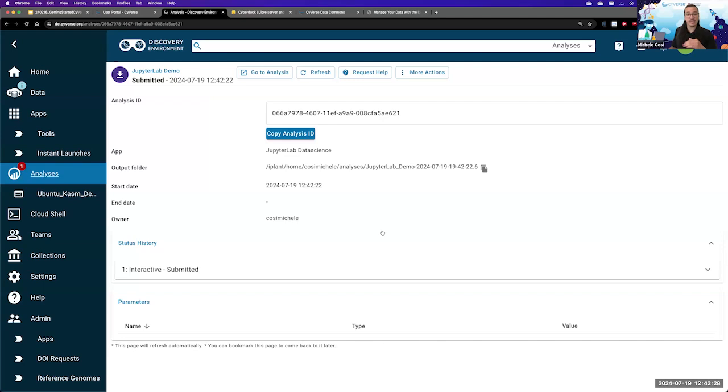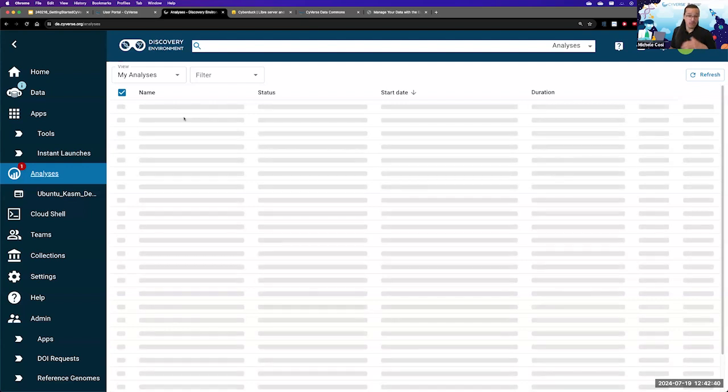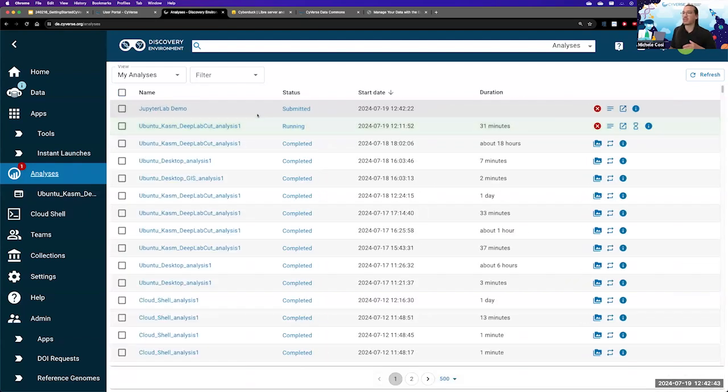And as you can see, we went from apps to the analyses tab. The analyses tab is extremely important because it has a list of all running or finished analyses that you have been computing throughout your entire time using CyVerse. I am going to go back to the page of my Jupyter Lab, and I can do that by either clicking the name or by clicking over here on the Go to Analysis button.